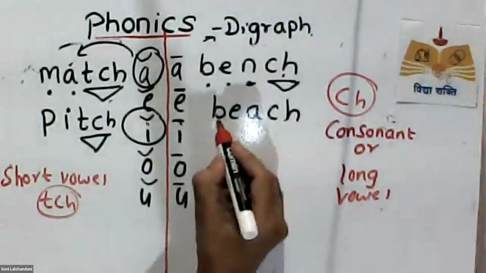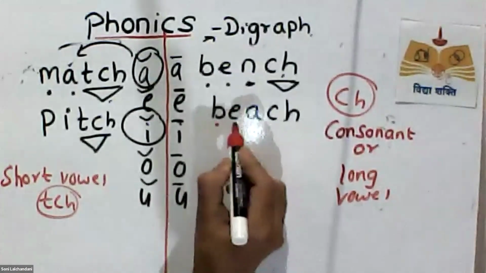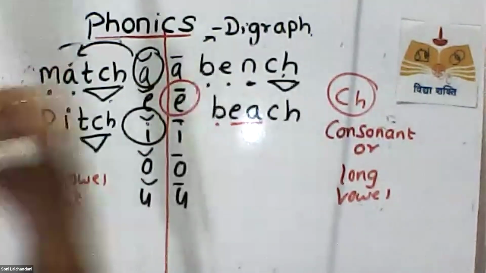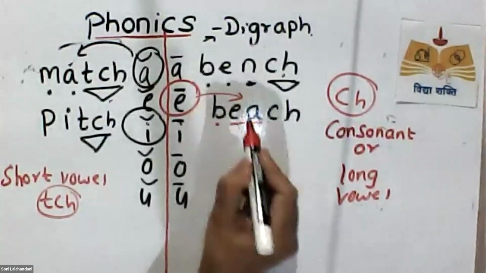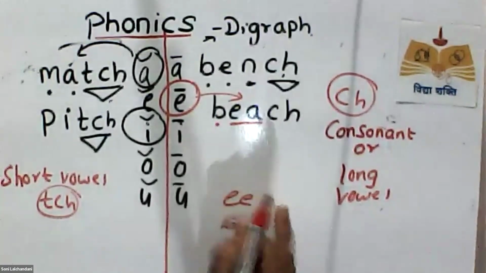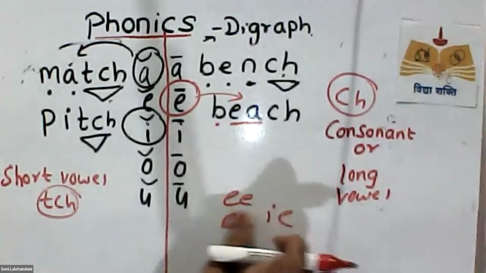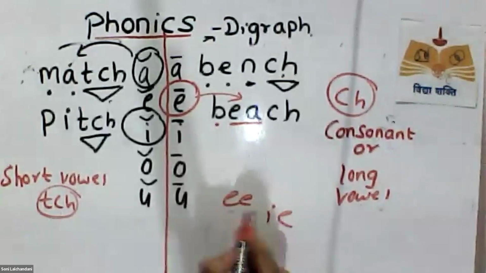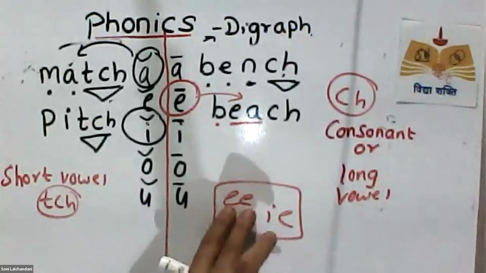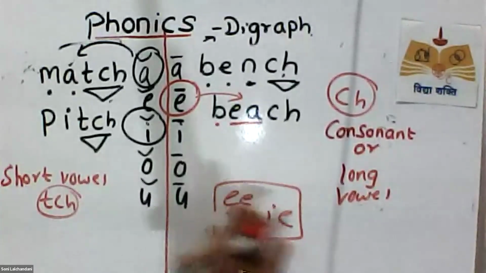Am I clear now? Look at here. B, E, A. Both E and A are together making this E sound. All this also I will be teaching you. Double E, E, A, I, E. All these also make the E sound. All this I will be teaching you in phonics. Okay, double vowels, all this I will be teaching you.